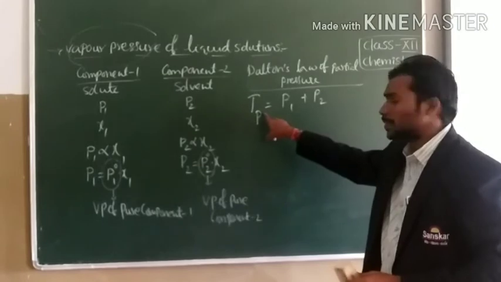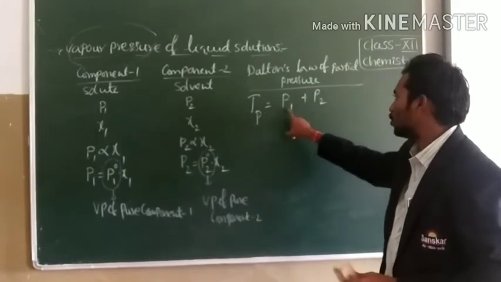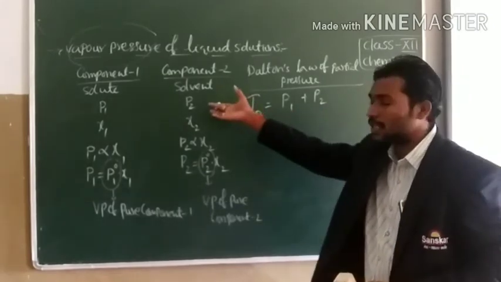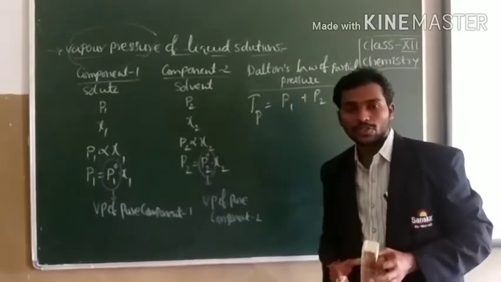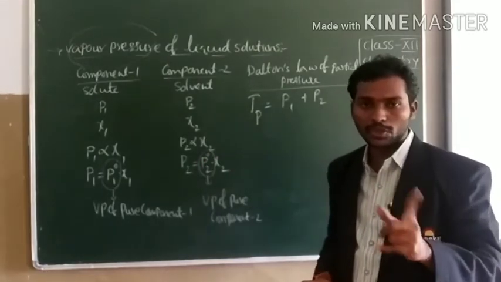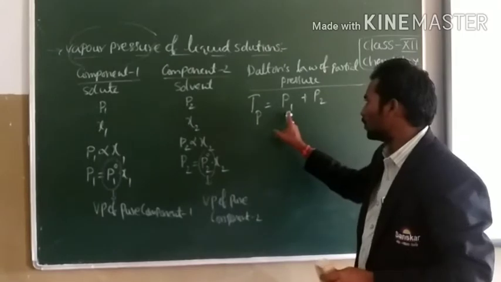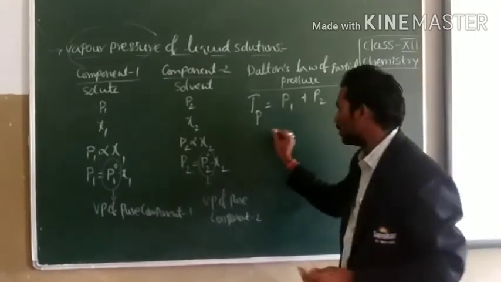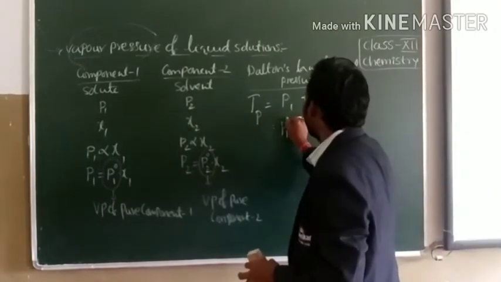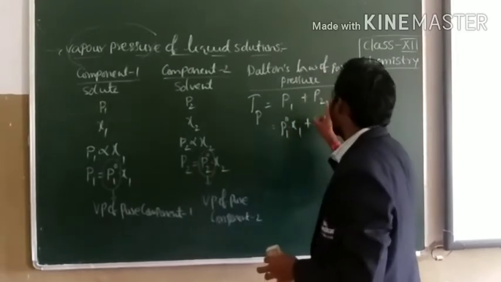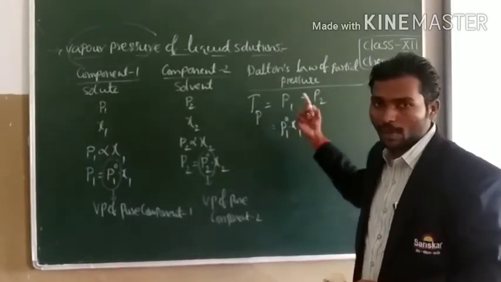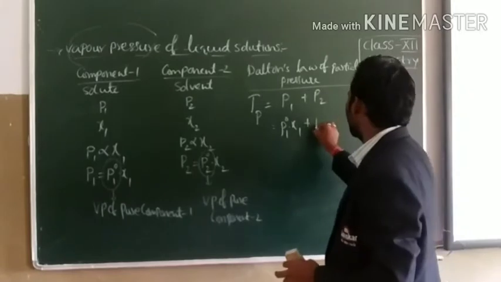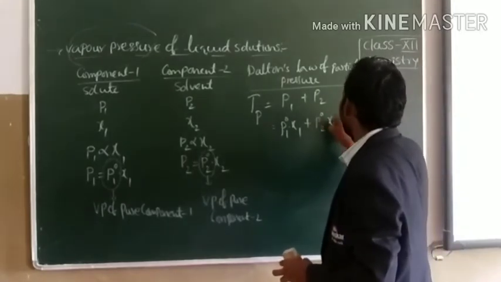Here the total pressure Tp is equal to P1 plus P2, because we consider a binary solution. This binary solution has two components, solute and solvent, and we know the value of P1. P1 is P1 naught into chi1, and P2, the vapor pressure of component 2, is equal to P2 naught into chi2.